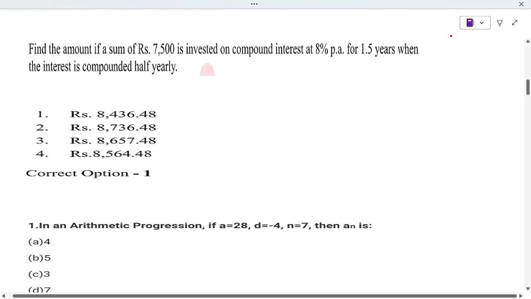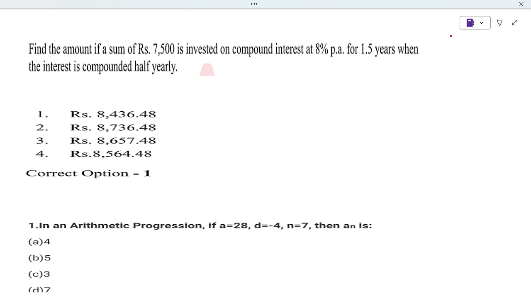Okay, next is from compound interest. Is the interest compounded half yearly or yearly? For yearly, the amount will be principal times 1 plus rate by 100 to the power n. But here it is half yearly for 1.5 years, when the interest is compounded half yearly, so we cannot use this formula.